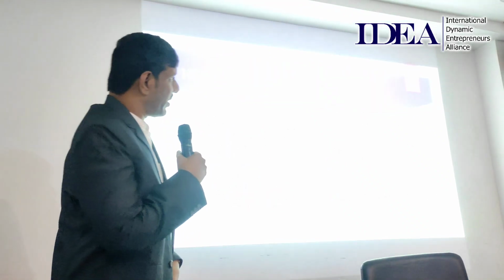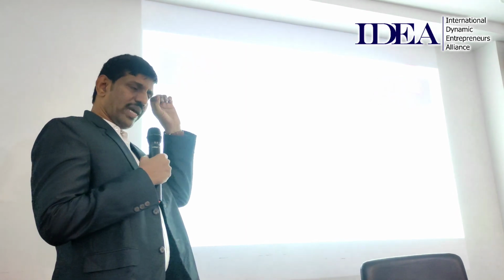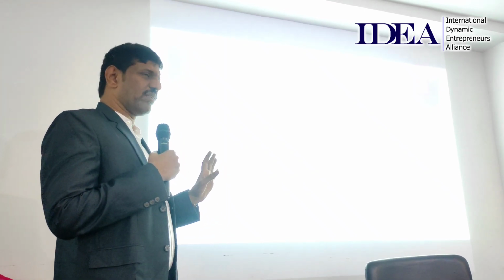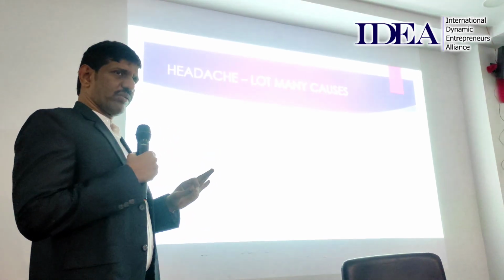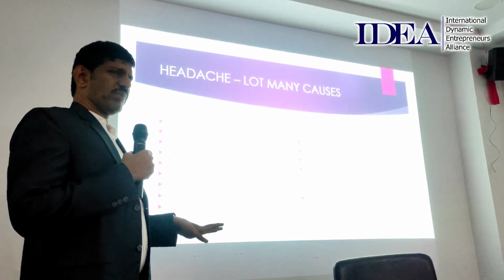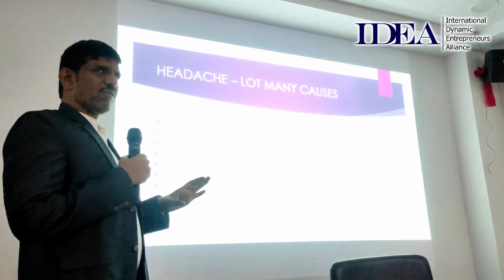So coming to secondary headache, subarachnoid hemorrhage. When there is a bleed in the brain, vessel aneurysms rupture and bleed, we get this subarachnoid, very severe headache. The mortality is very high, almost 80% depending upon the grade. Grade 1, grade 2, grade 3, grade 4. Grade 4 has very bad mortality, and they go into vasospasm and hemiplegia, all those things. Grade 1 is okay, but grade 4 has higher mortality.